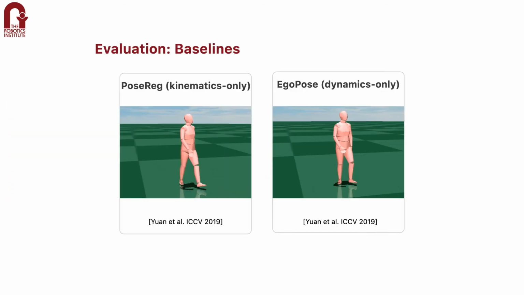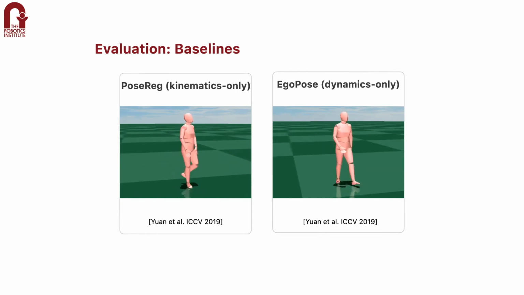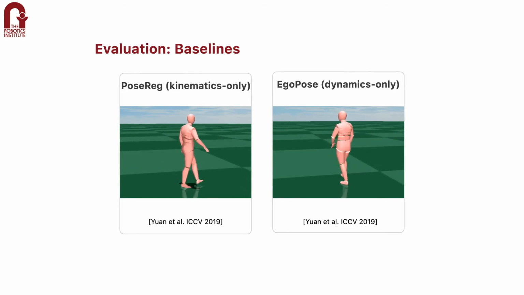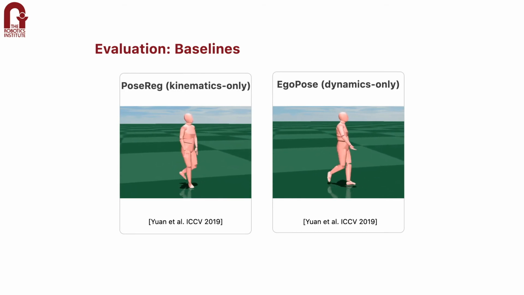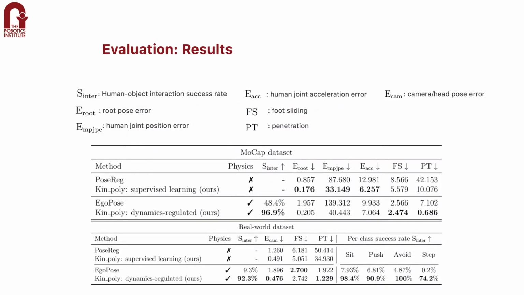And to compare, we use 2 state-of-the-art methods, one kinematic and another dynamic. We used the official implementation of both of these methods and then normalized the input such that every model is using the same set of input for a fair comparison. Quantitatively, our model outperformed the baselines by a wide margin on both the real-world and mocap datasets. Especially on the challenging real-world dataset, our method has a much higher human-object interaction success rate, which is the most important metric.